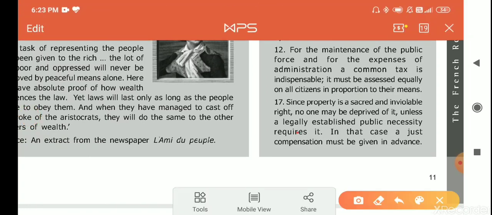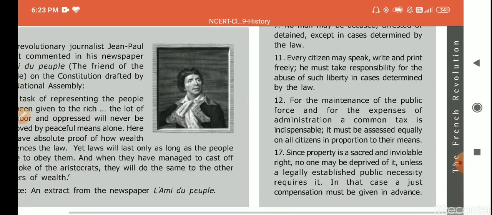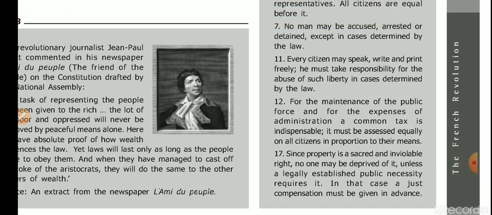Number 12, for the maintenance of public force and for the expense of administration, a common tax is indispensable. It means a tax system will be there. Okay, and that tax system will be according to their means. It means poor people will give less tax and rich people will give more tax, but tax will be must. Then, since property is a sacred and inviolable right, no one may be deprived of it unless legally established.